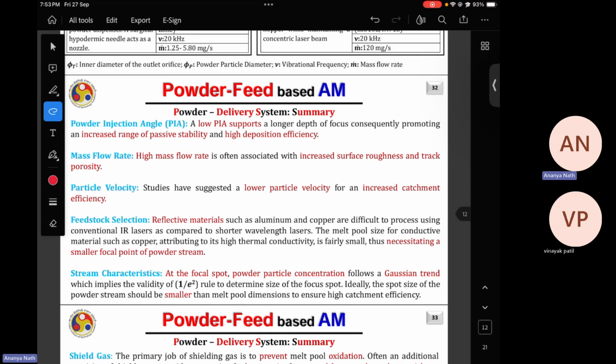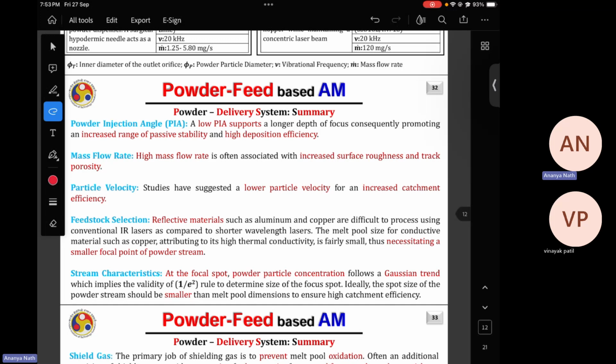If your divergence angle is more, it means the powders are getting diverged from the melt pool. We want the powder particles to be converged at the melt pool so that we can get the maximum number of particles in the melt pool, or under the consolidation of the laser. That's why the injection angle should be low.